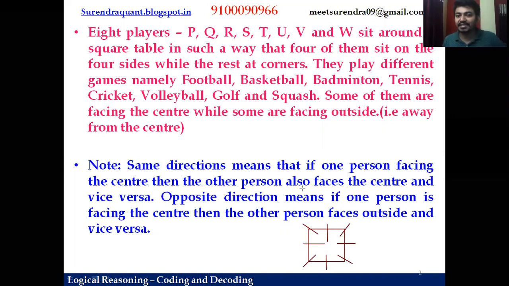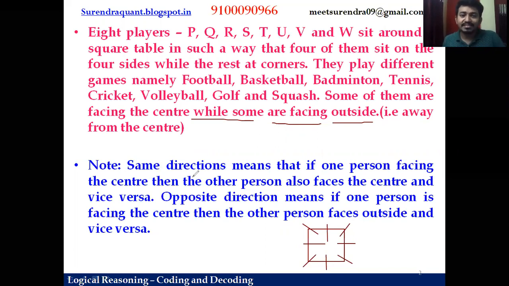Because the further statement says that some persons are facing the center and some persons are not facing the center. And we don't know who are facing the center and who are not. And apart from that, whether the persons sitting in the corners are facing the center, or the persons sitting in the middle of the sides, we don't know. So there is so much ambiguity about the directions. So it's a very good question actually. Okay, let us continue with this.